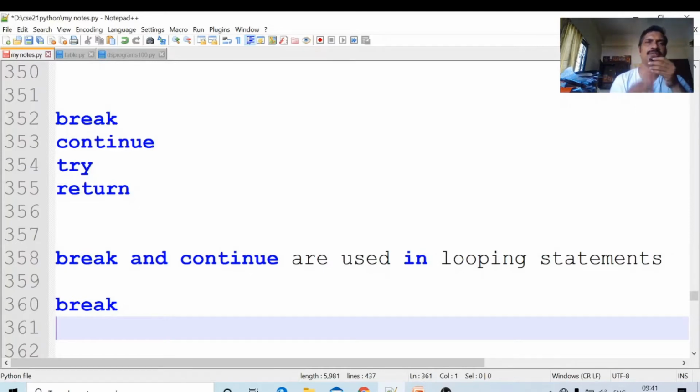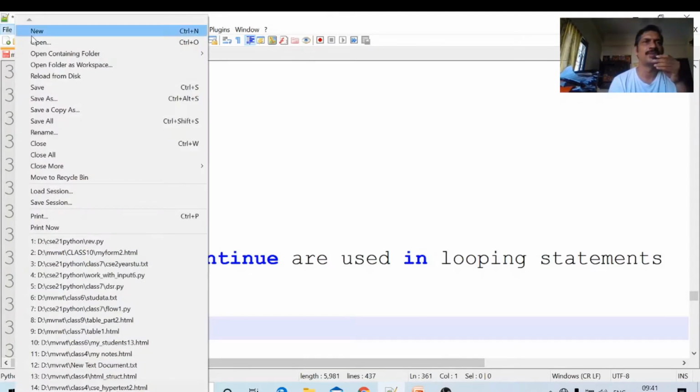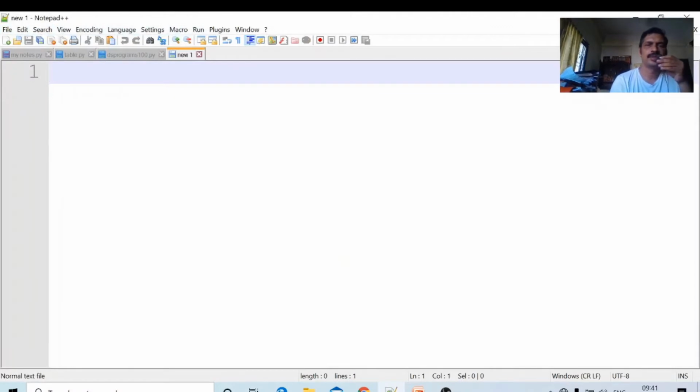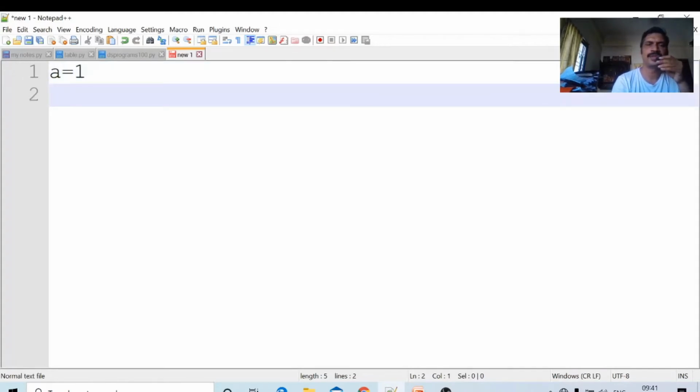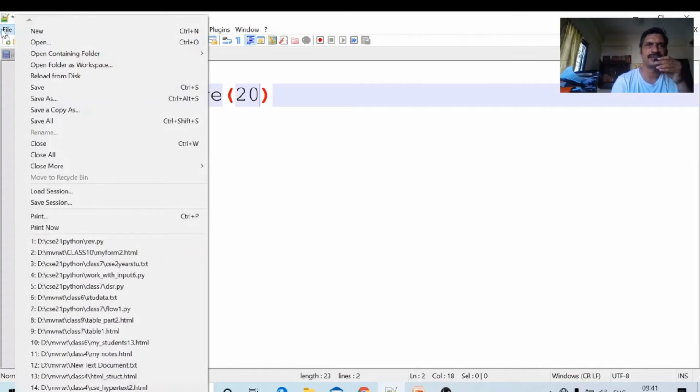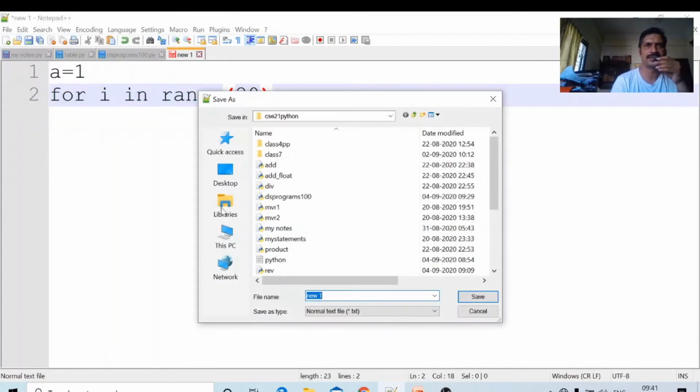We will see one sample program on break statement. File, new, a equal to 21. I am writing a for loop: for i in range 20. 20 means 0 to 19. I am saving this file as a Python file.